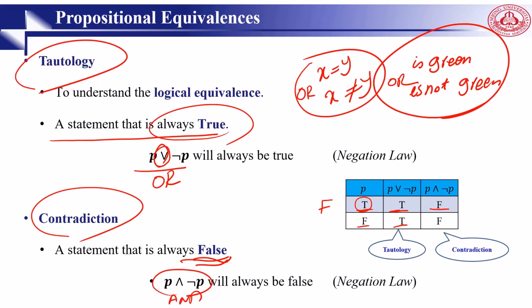I can't say you are in the class and also you are not in the class. This is a contradiction. But if I say you are either in the class or you are not in the class, this is a tautology and correct. And the last terminology is contingency: a compound proposition that is neither a tautology nor a contradiction is called a contingency.